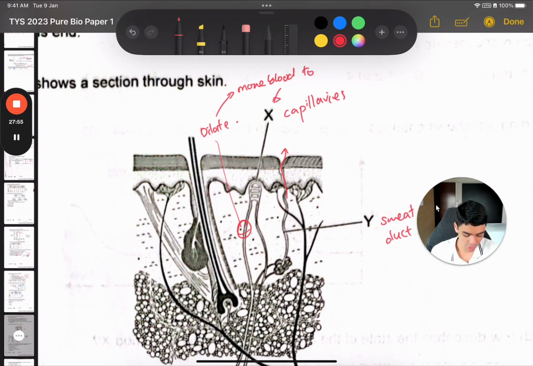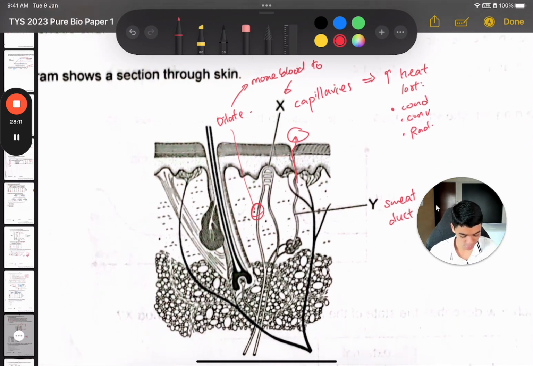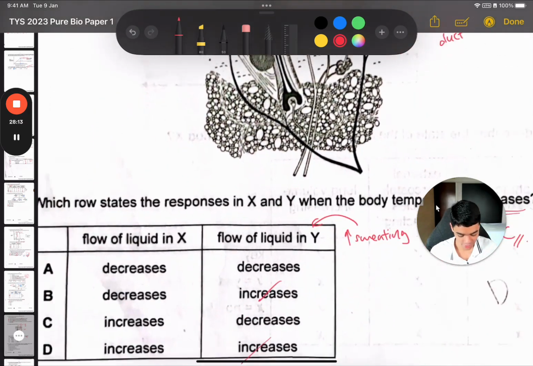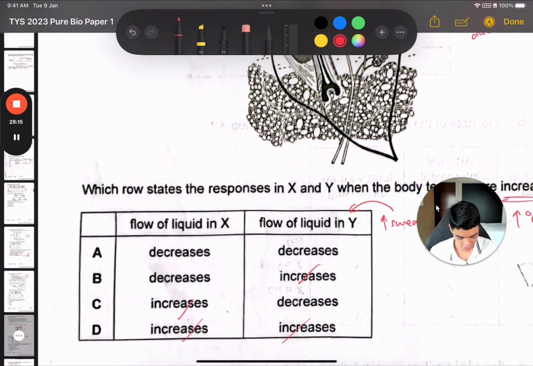And why do we want more blood to go there? Because that means more heat is lost, right? Latent heat is the sweating. More heat loss through conduction, convection, and radiation. Okay, so we want more fluid to go through X. Increase. Answer is D.